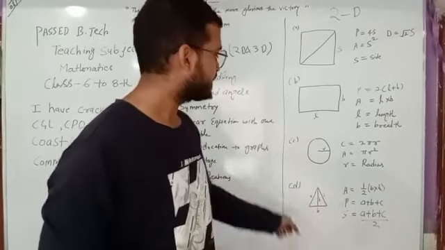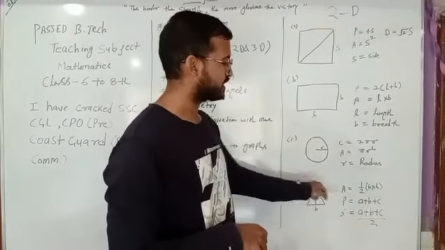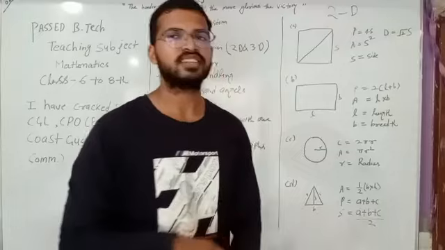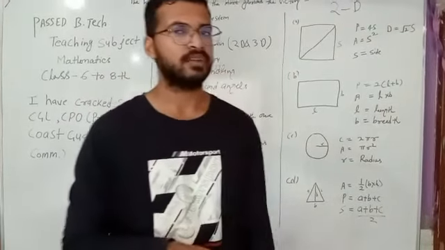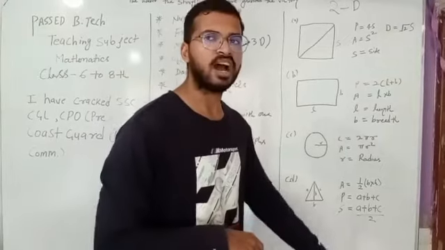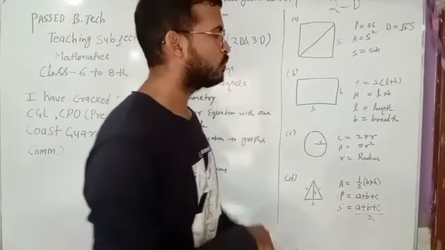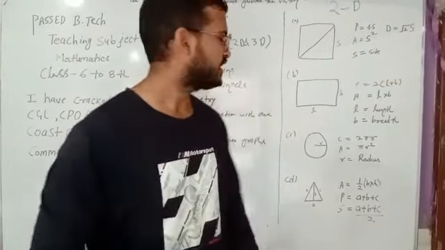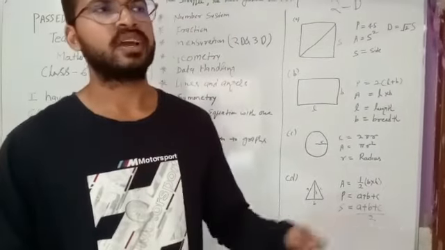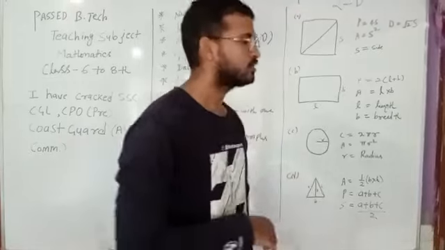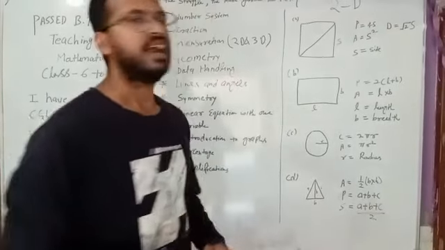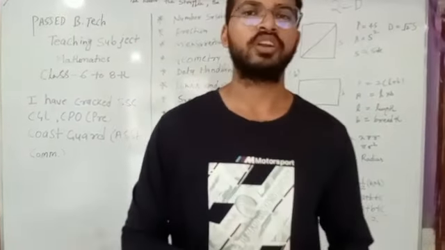Perimeter is the sum of all three sides of the three-sided figure, a plus b plus c. Here one thing more, s is equal to a plus b plus c upon 2. s is the semi-perimeter of a triangle. So half of the perimeter is the semi-perimeter. This is the formula. Another formula for calculating area of a triangle is under root s into s minus a into s minus b into s minus c, which uses the sides also. So this is the topic and this is my demo video for the educator program.